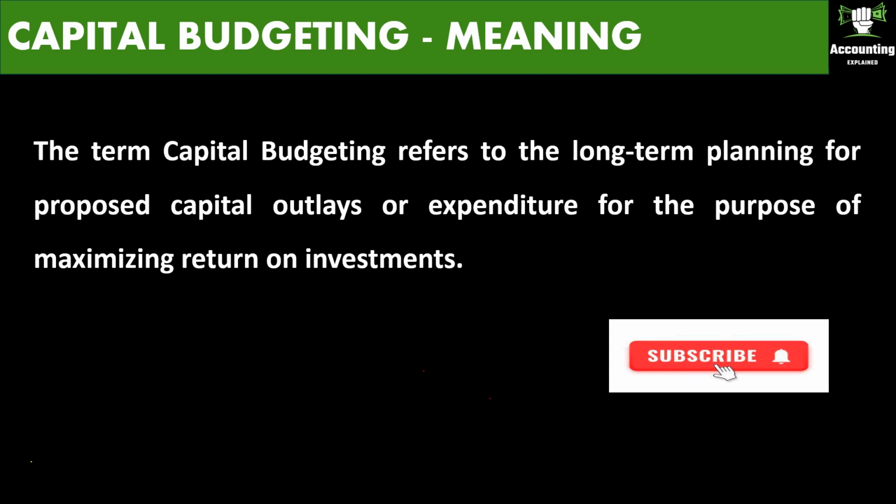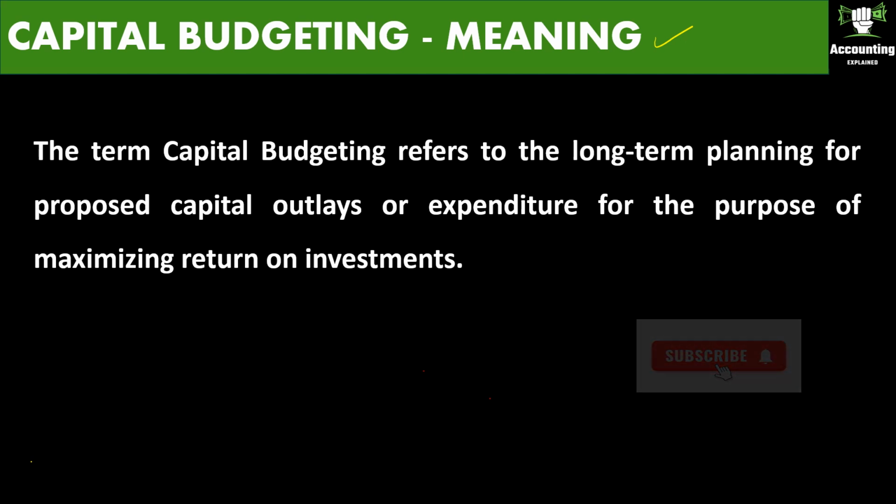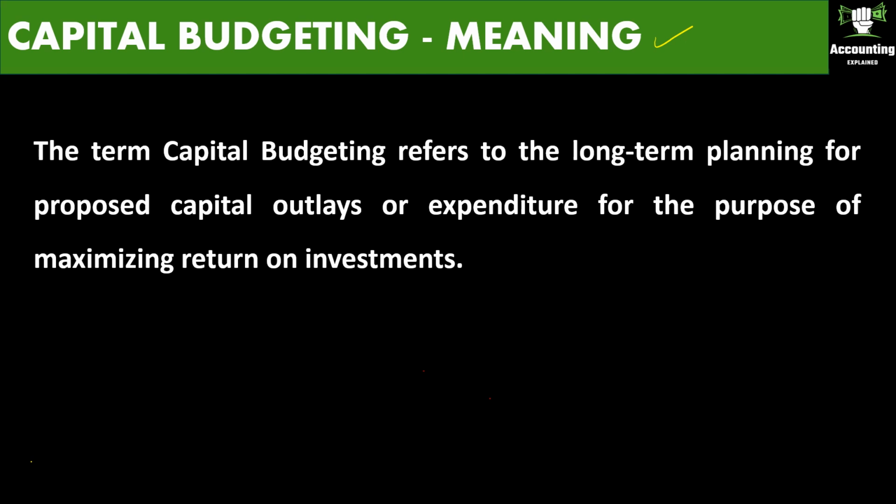Meaning of capital budgeting. This I have explained clearly in the part 1 video, Introduction to Capital Budgeting. Now let us have a recap of the meaning of capital budgeting in a brief way. The term capital budgeting refers to a long-term planning for proposed capital outlays or expenditure.